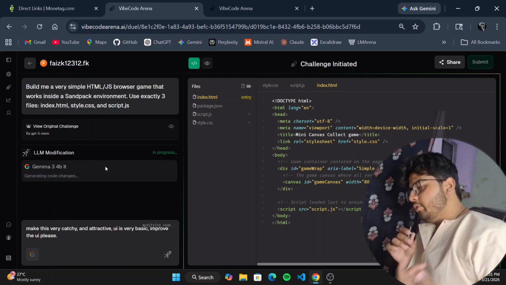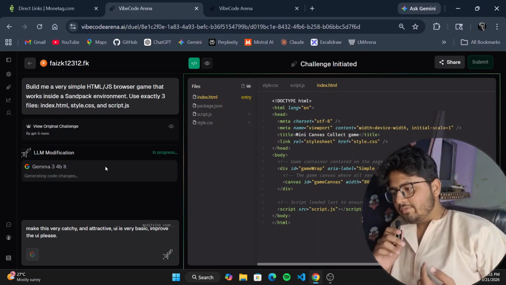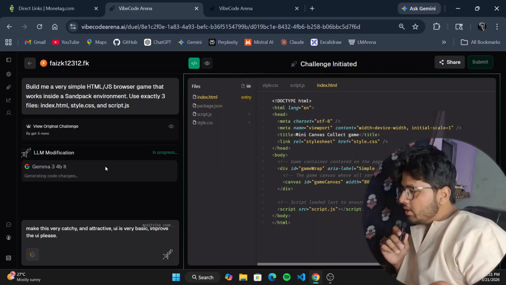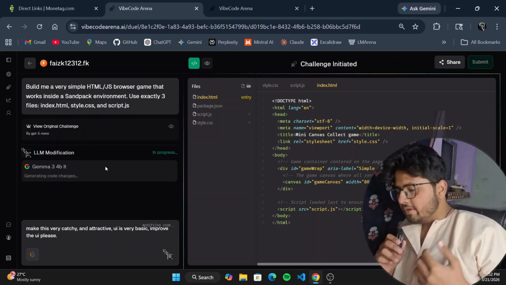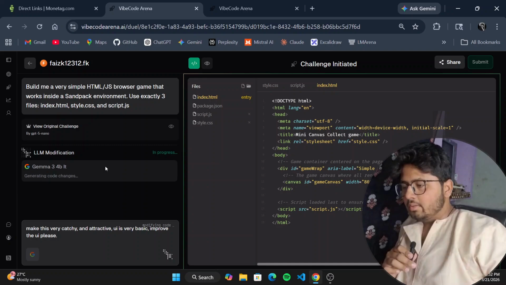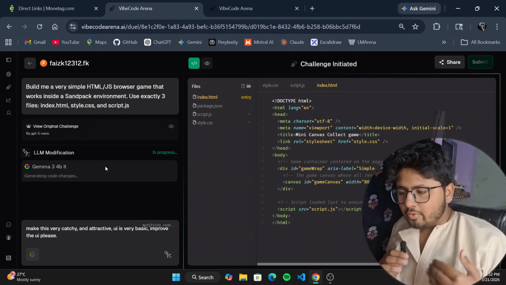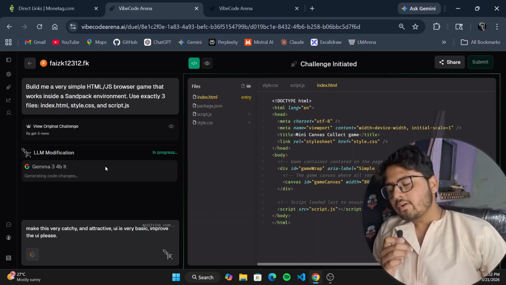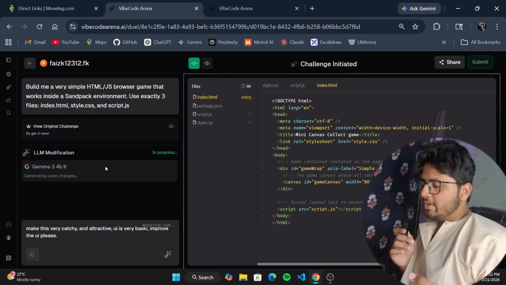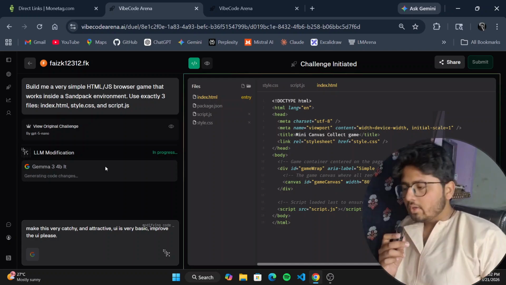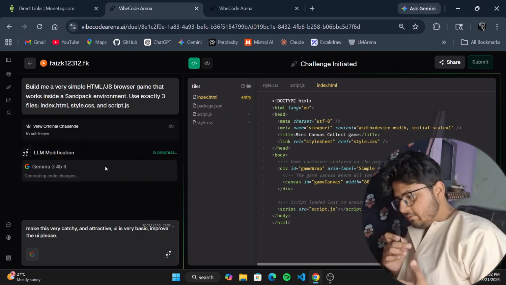For example, this is the normal LLM prompt. We can even improve or optimize a prompt as well. We are using the Gemma 34B IT model, and the LLM modification is ongoing right now. We can challenge the LLM on the basis of their improvement day by day, challenge by challenge. We can submit our code for review or something. For example, it is working and the LLM modification is working right now. And after the work,